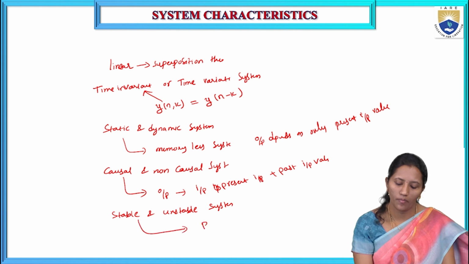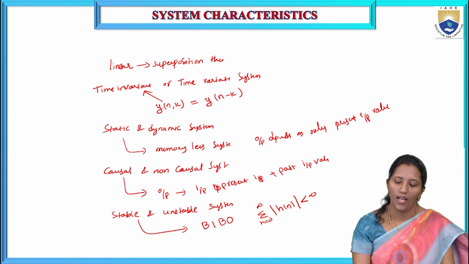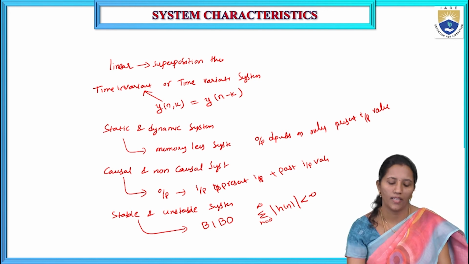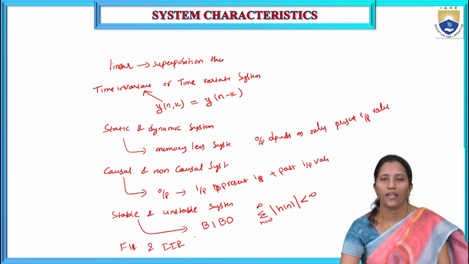Stable: for a bounded input, we should get a bounded output. The sum over n from 0 to infinity of mod of the impulse response should be less than infinity. That is the condition for a stable system. And FIR and IIR systems: if the impulse response is of finite duration, that is an FIR system, and if the impulse response is of infinite duration, that is an IIR system.